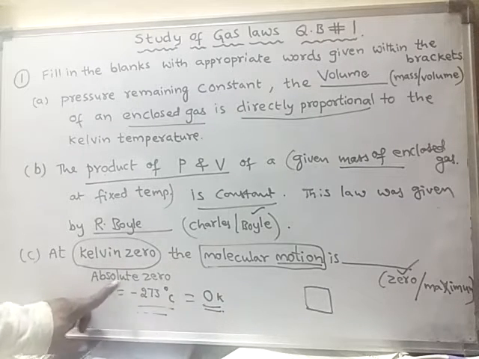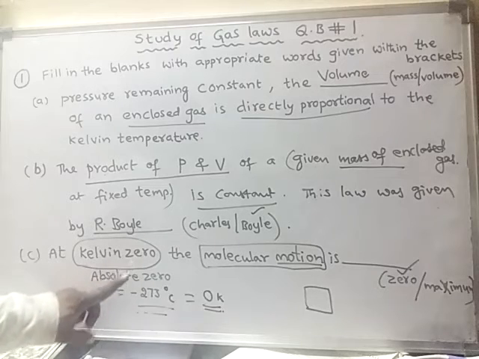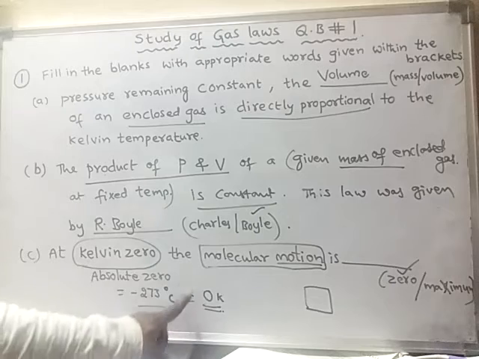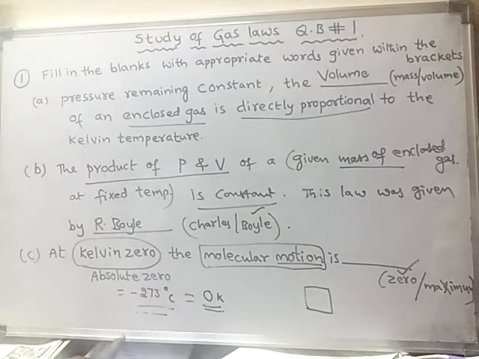Hence it is also called absolute 0 or Kelvin 0. It is practically impossible to reach this temperature, but theoretically this is the lowest possible temperature. At this temperature, no molecule will move.